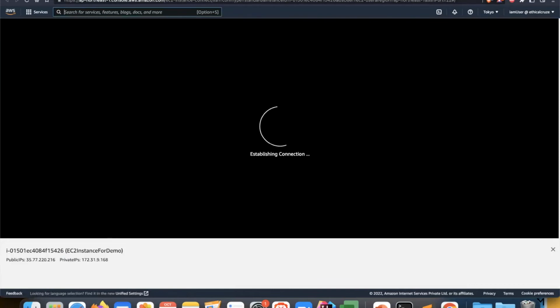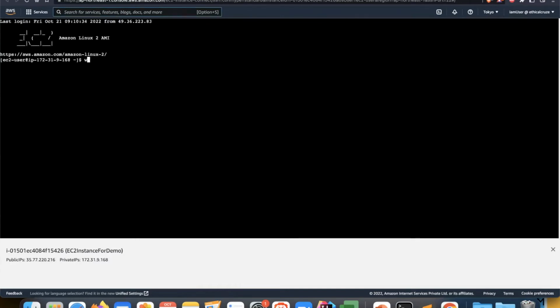As you can see, it is EC2 Instance Connect. It is establishing a connection, and it's done. It was so simple because we didn't have to enter any keys or anything. It is pre-authenticated.